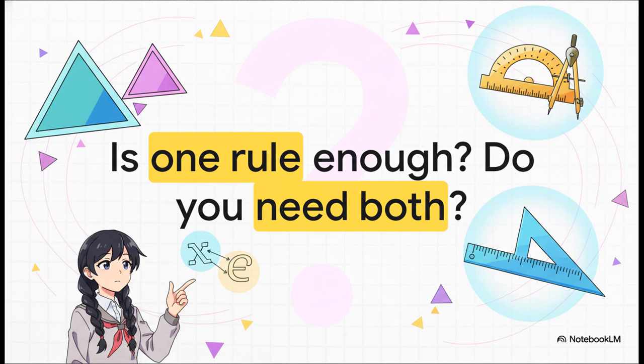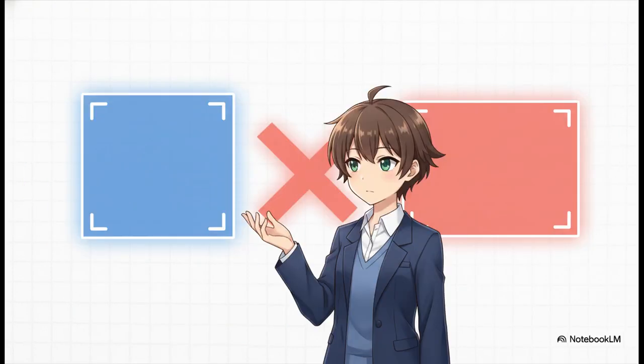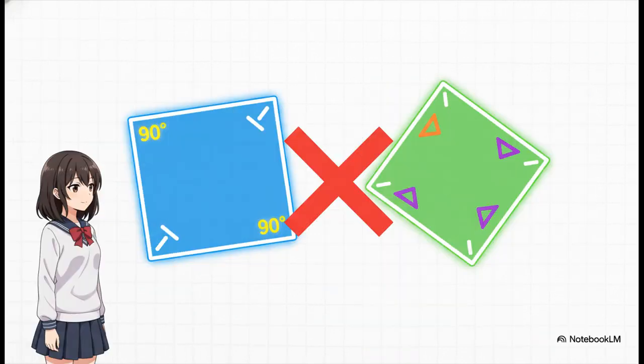But you might be wondering, do we really need both rules? Couldn't we get away with just one? That's a great question, and we can actually test it out really easily. Okay, let's look at case 1. What if only the angles are equal? Take a square and a long, skinny rectangle. Are their angles equal? Yep, they're all 90 degrees, so they pass rule 1. But are their sides proportional? No way. The ratio of the sides in the square is 1:1, but it's totally different for the rectangle, so they're not similar.